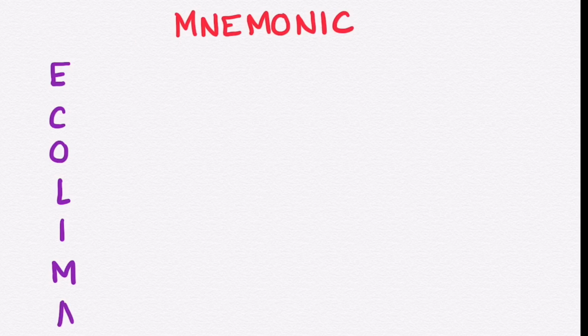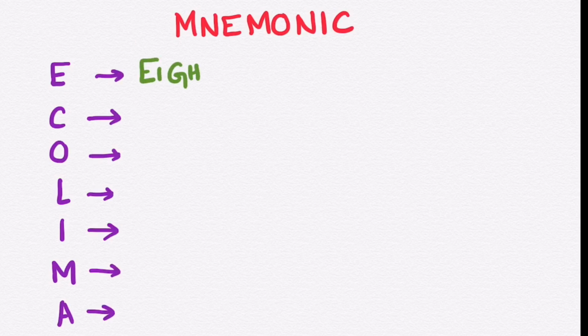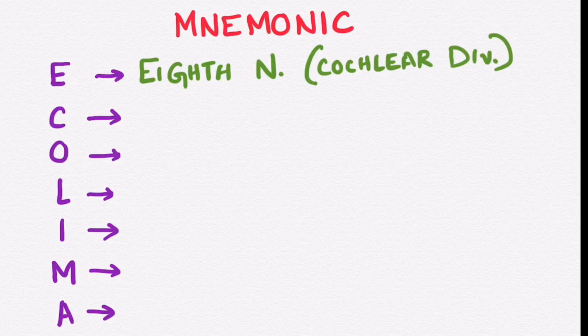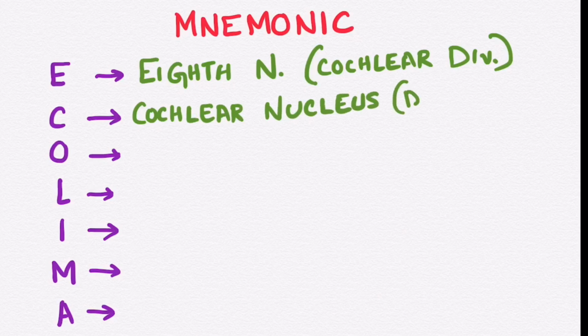Now on to a simple mnemonic for remembering the neural pathway. The auditory pathway is E. coli Ma, where E stands for 8th nerve. The 8th cranial nerve is the vestibulocochlear nerve, and the cochlear division of the vestibulocochlear nerve is the first one. And C stands for cochlear nucleus. Both the dorsal and ventral cochlear nuclei are part of the auditory pathway.